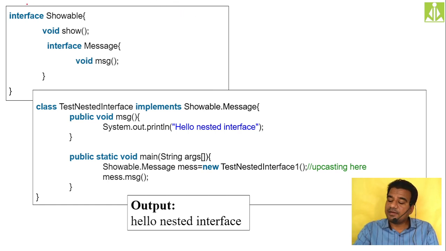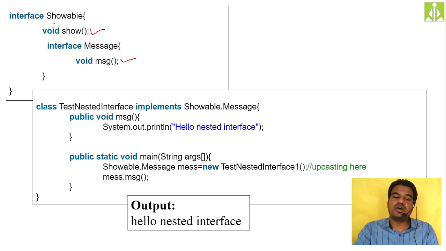The outer interface has one abstract method with name show, and the inner interface has one method with name msg. Now if a class is implementing the interface, I want to implement only the inner interface. I don't want the outer one.